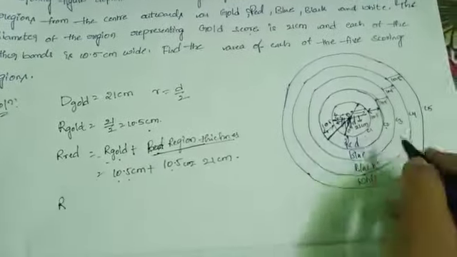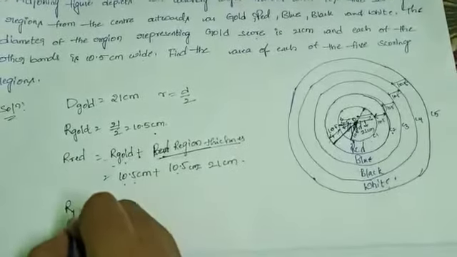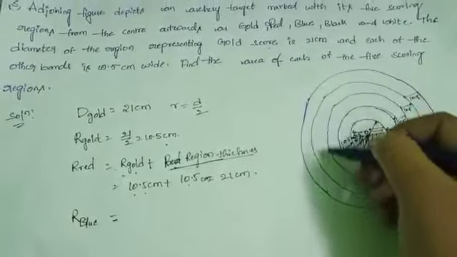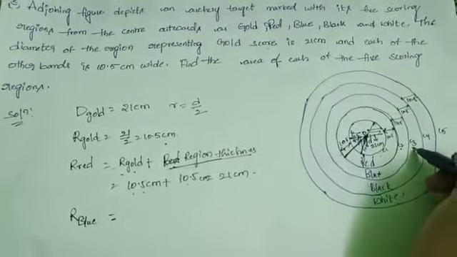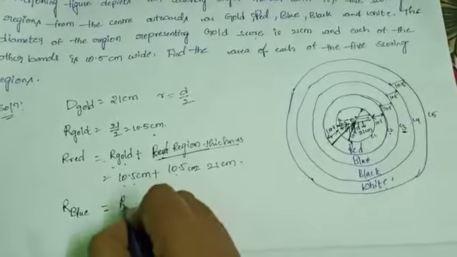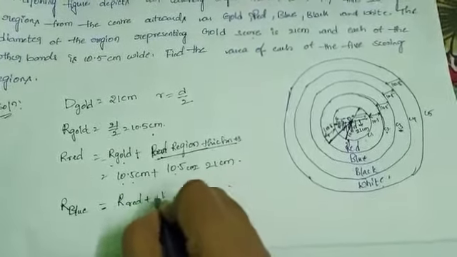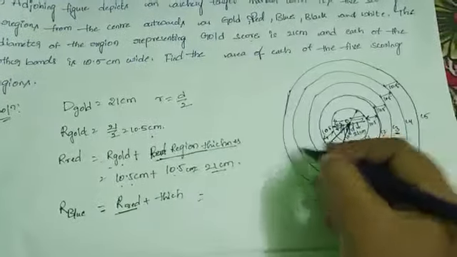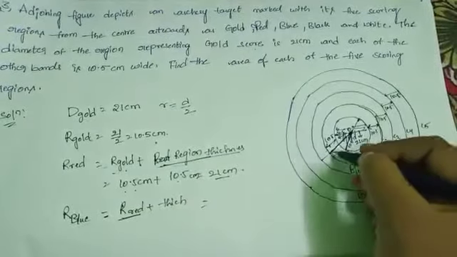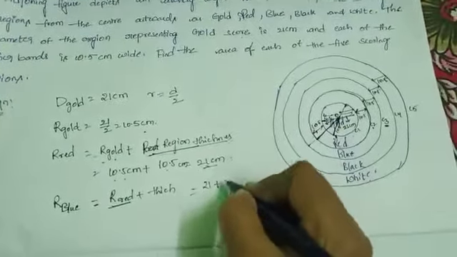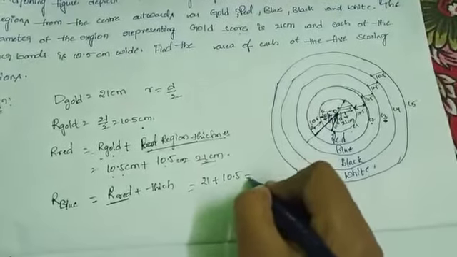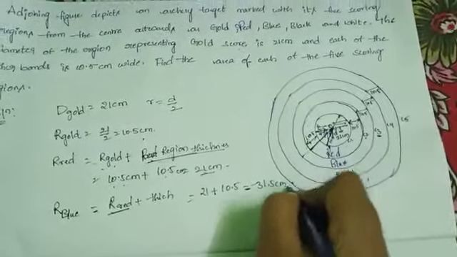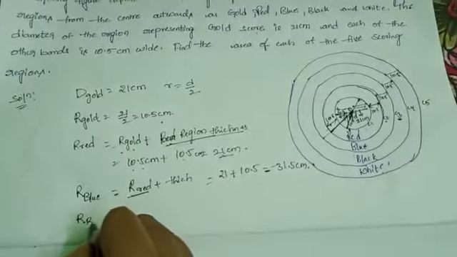Next, the radius of circle 3, the blue region. The radius of the blue region equals the radius of the red circle plus the thickness: 21 centimeters plus thickness 10.5, which is equal to 31.5 centimeters.